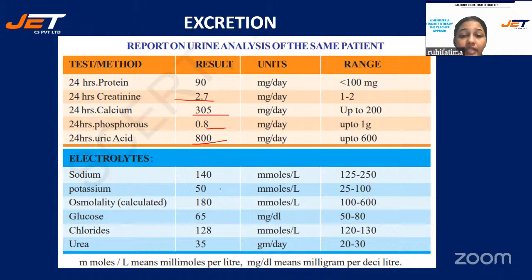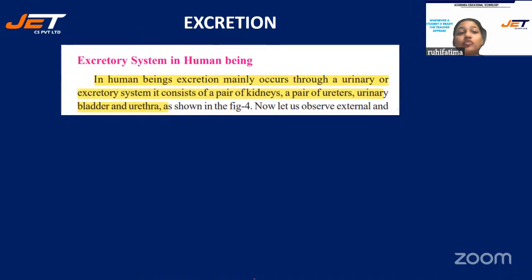Then the electrolyte test is also there. See, sodium and potassium, these are all electrolytes. They are found in our body in the form of ions. You all know. So here sodium is 140. It should be between 125 to 250. It's fine. Potassium is 50, and this is also fine, since the range is 25 to 100. The range is given for how much should be present and how much is present in the test sample that we have taken. So anything beyond the range is not acceptable and has to be excreted.